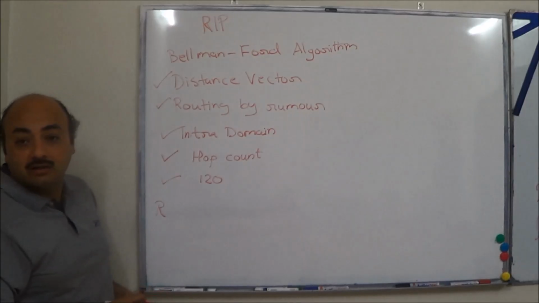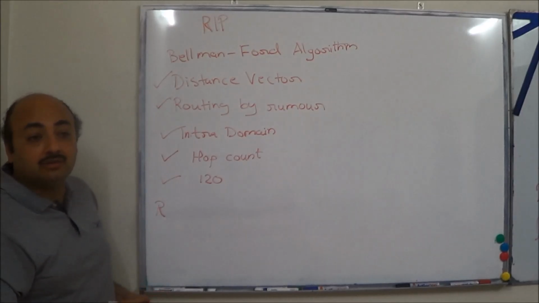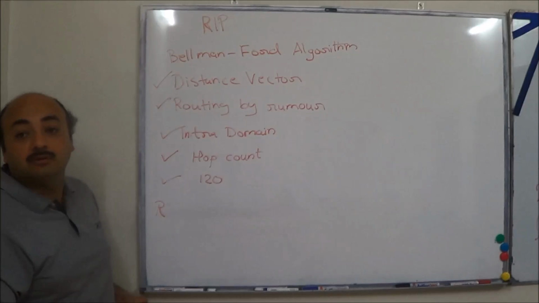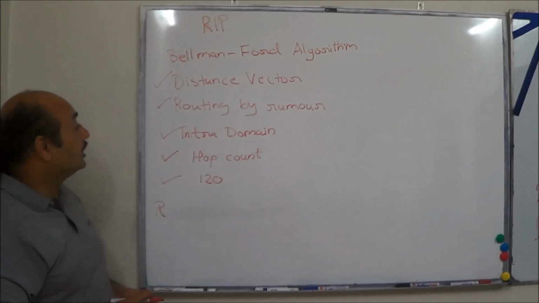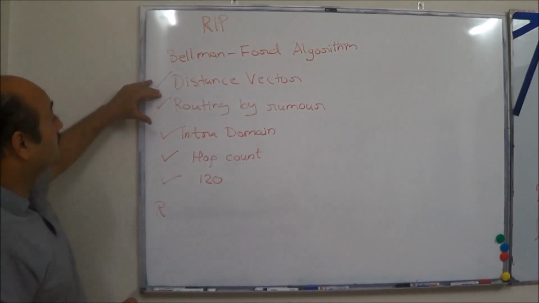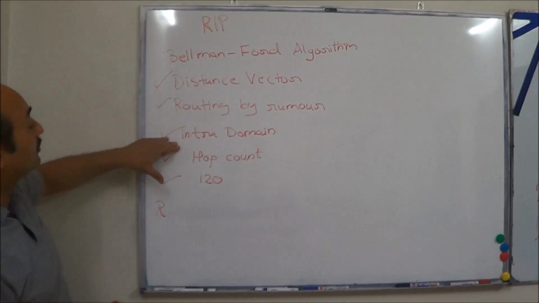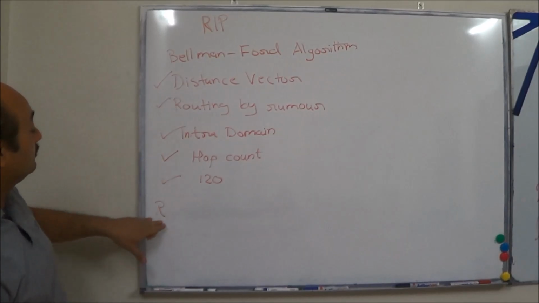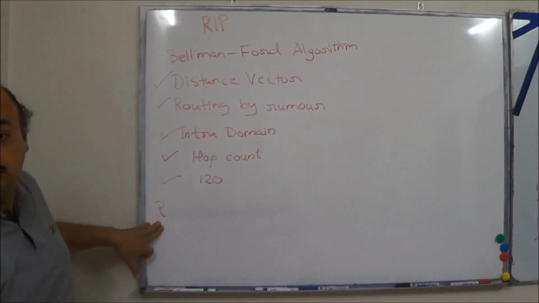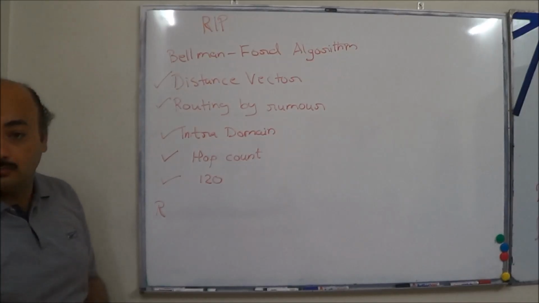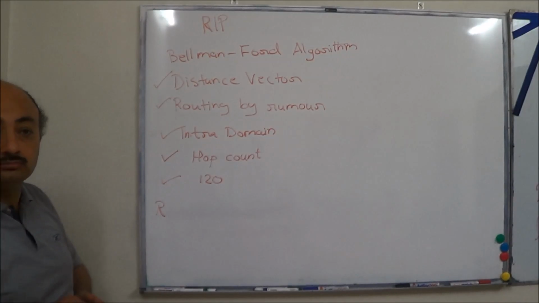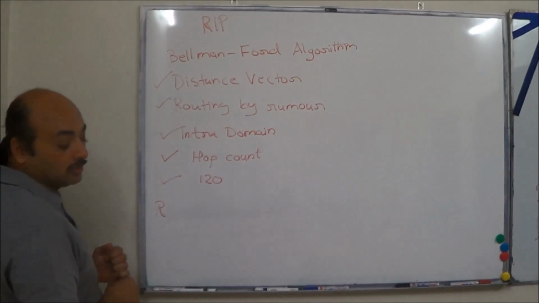That will indicate this network is learned via RIP. R means RIP. So again, we will be covering distance vector, routing by rumor, intra-domain, hop count, administrative distance, and R. R stands for RIP in the routing table. How do we look at it? Show IP route.